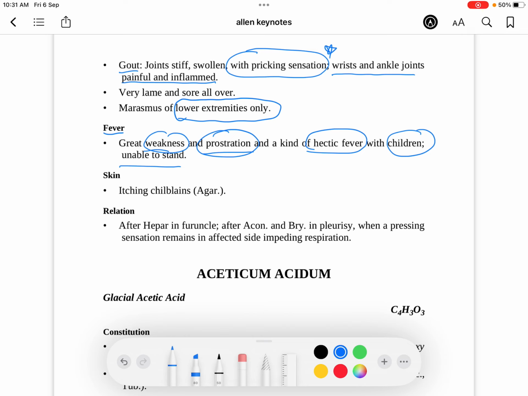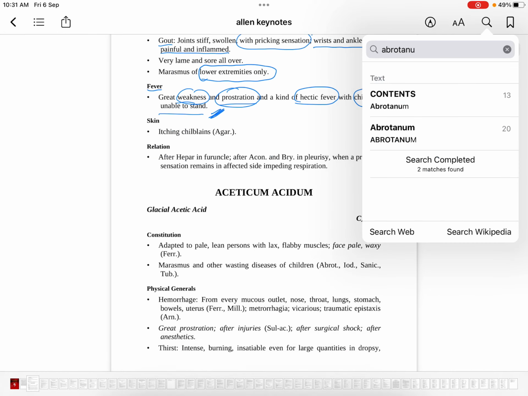So head, they could not hold their head. Then we went to Ethusa, also not able to stand. But the not being able to stand in Ethusa was with other complaints, whereas here it is unable to stand in fever. So I want you to write the page number of Ethusa here and go back to Ethusa.